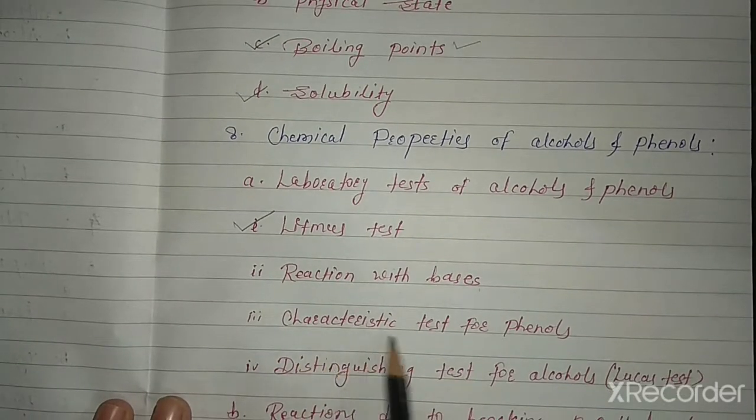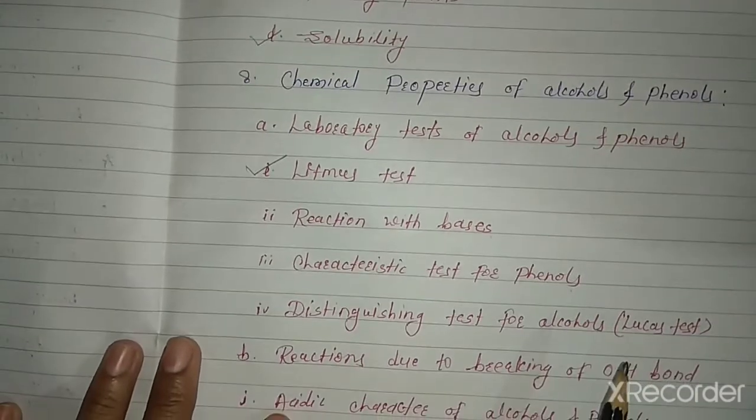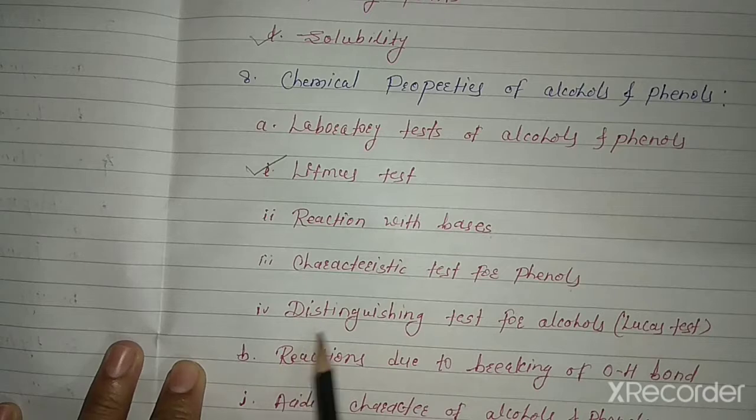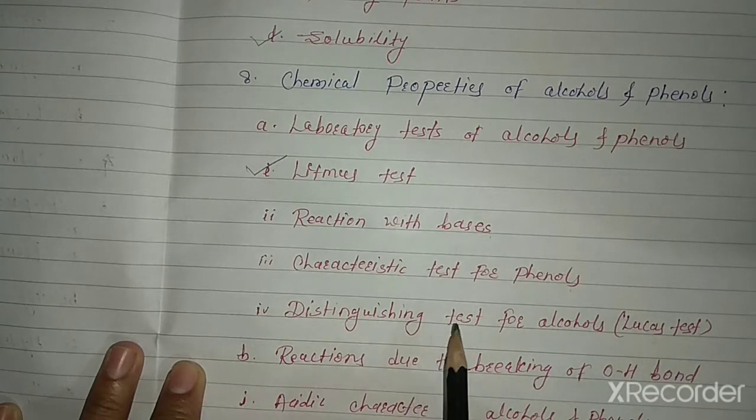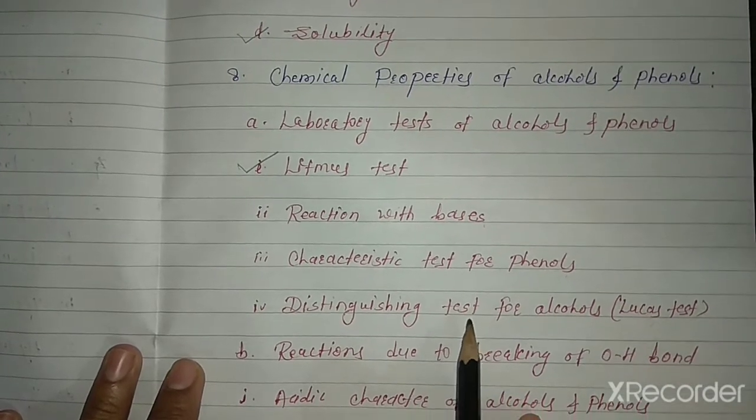Then next, characteristic test for phenol. The next point is the distinguishing test for alcohols, the Lucas reagent. If you use Lucas reagent, primary alcohol, secondary alcohol and tertiary alcohol can be distinguished.